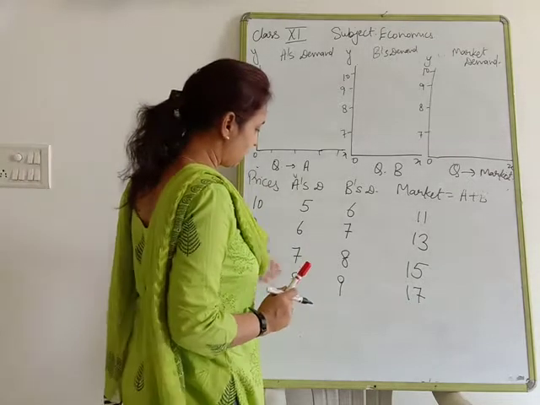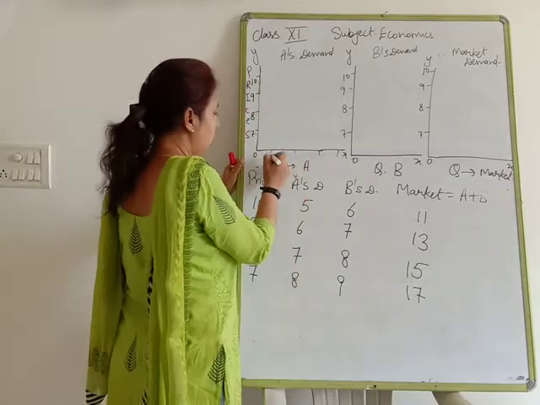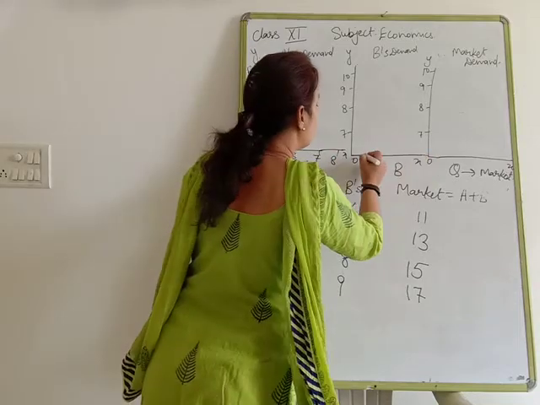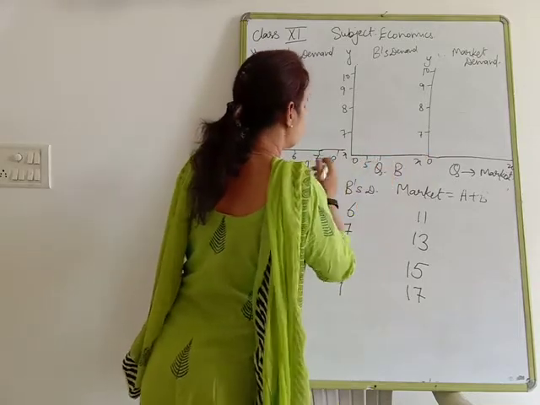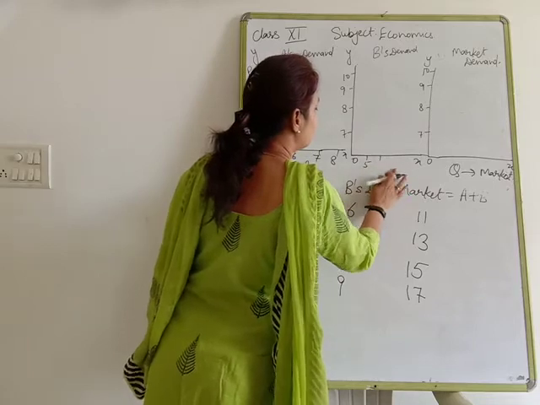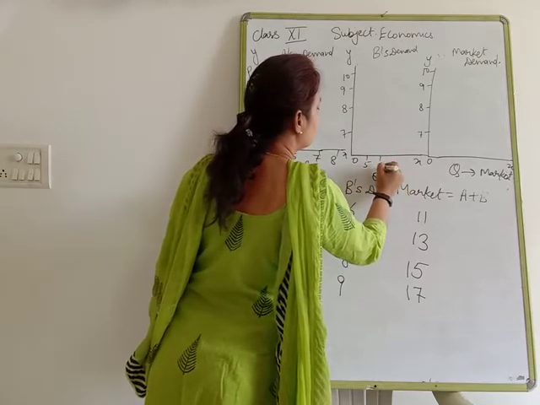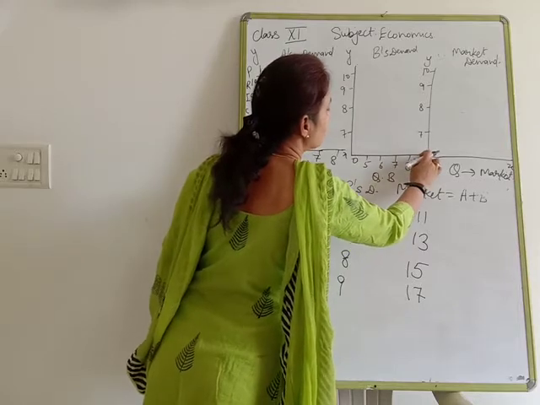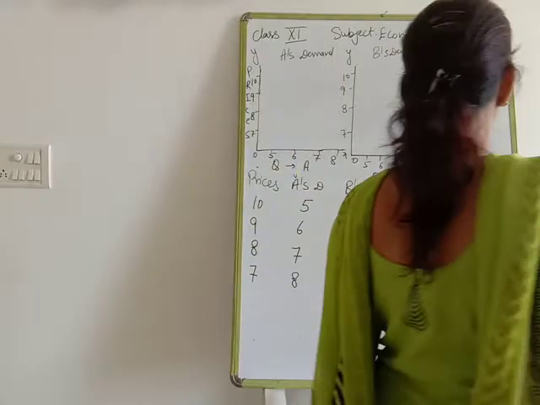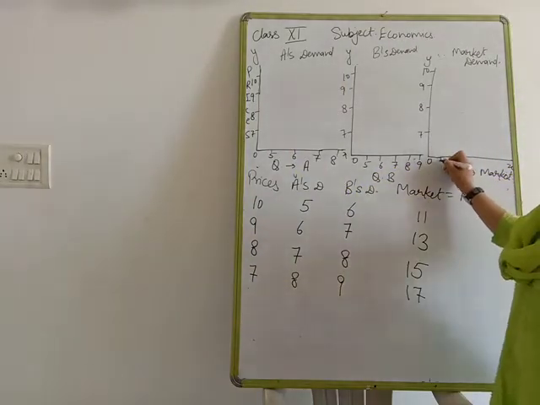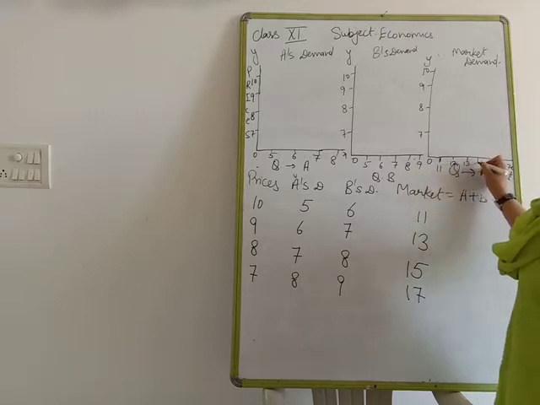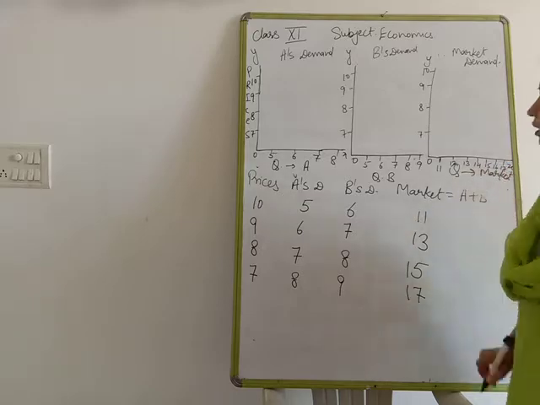Now quantity 5, 6, 7, 8. We can go for 5, 6, 7, 8. Here we can take also 5, 6, 7, 8, 9. Here we can change the data also: 11, 12, 13, 14, 15, 16 and 17.